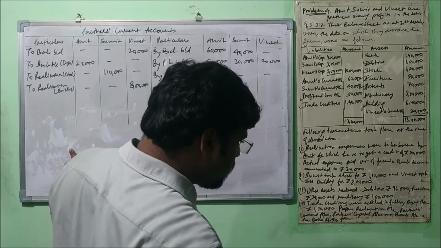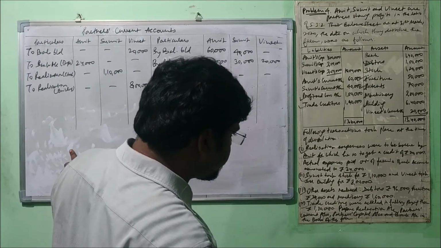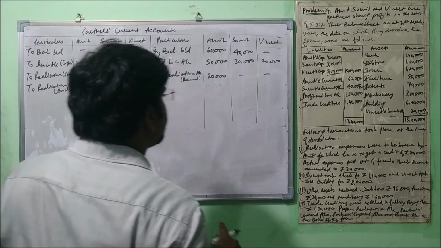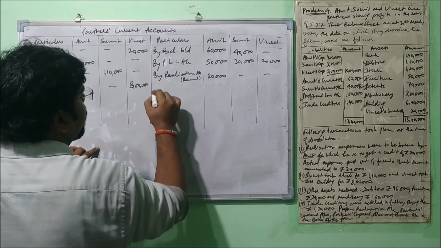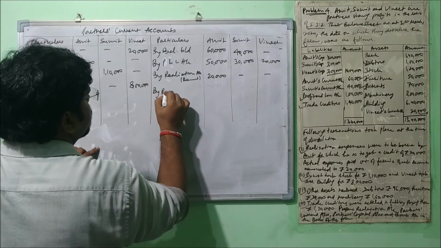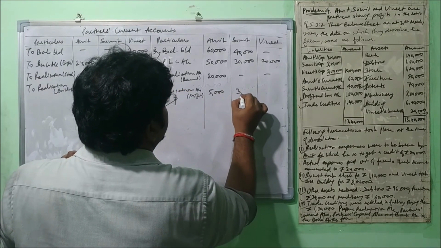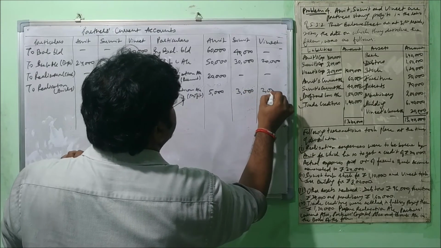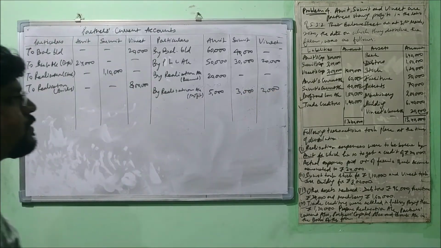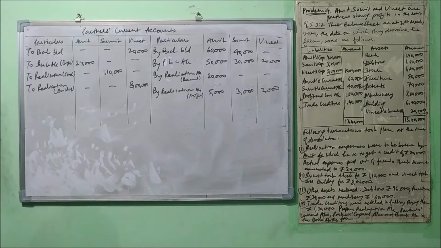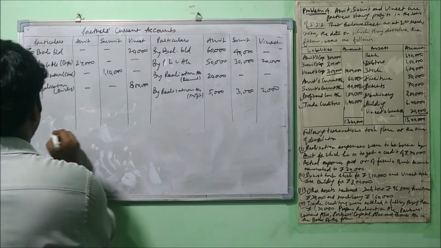Now other assets were realized, no other treatment is there. Now one entry needs to be passed related to the profit on realization. So by realization 5,000, 3,000 and 2,000. Now no other entry is left. We can make the total, and this total means the balance of current account will be transferred to partners' capital accounts. So let's make the total.